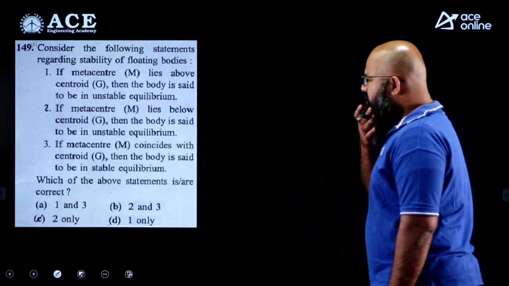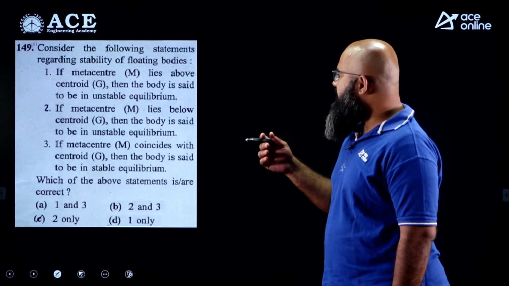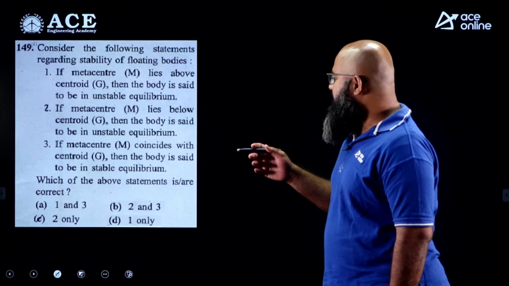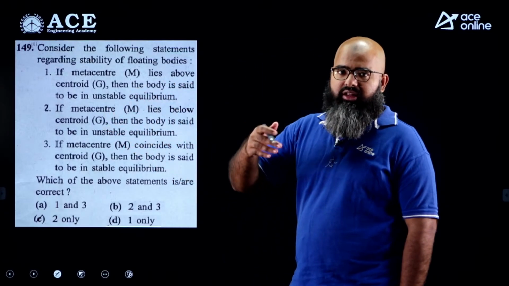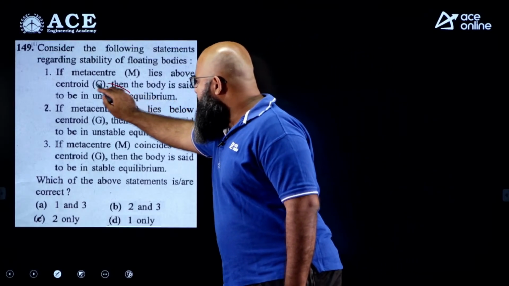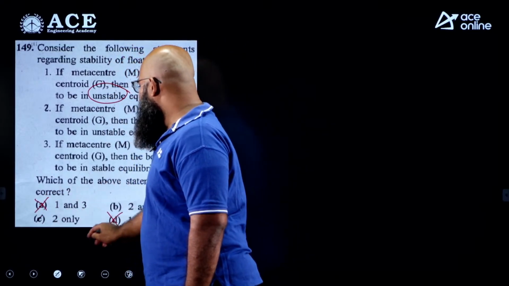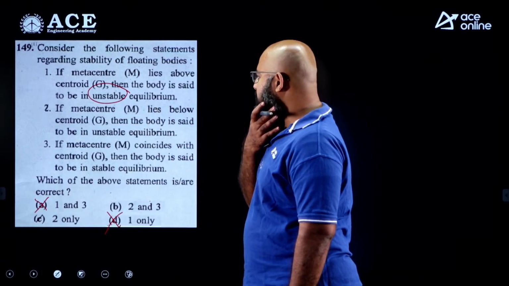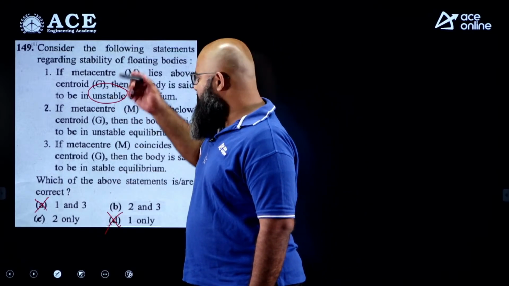Moving further, now this is a very fundamental question coming from stability of floating bodies. The question is saying, consider the following statements regarding stability of floating bodies. Statement 1 says, if the metacenter lies above the center of gravity or centroid, so M is above, G is below, GM is positive, stable equilibrium, but he is saying unstable over here. Statement 1 is wrong. The moment you identify it is wrong, you can eliminate A and D over here. Now statement 2 is saying, if metacenter lies below center of gravity, then body is said to be in unstable equilibrium. That is correct. M is below, G is above, unstable.